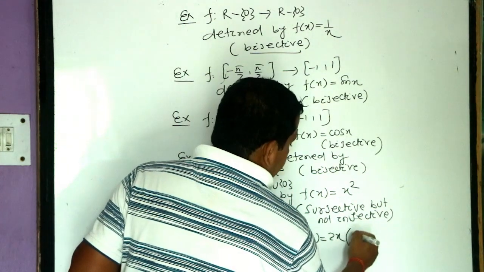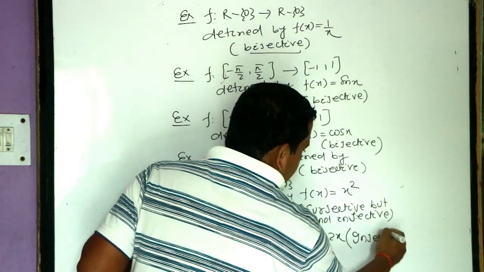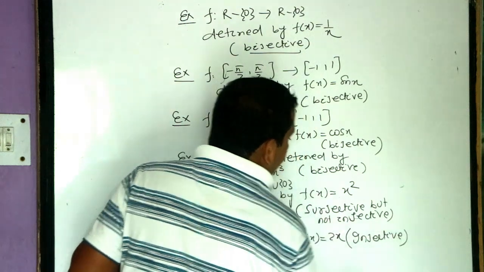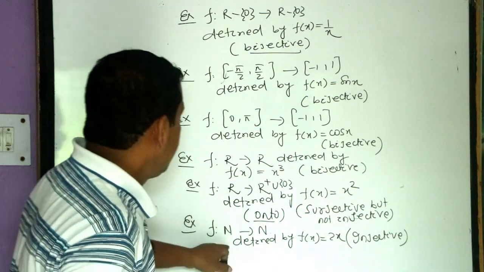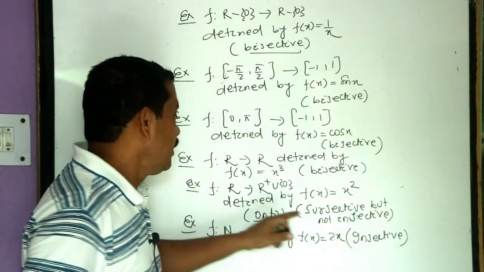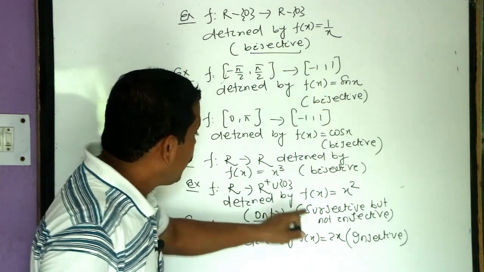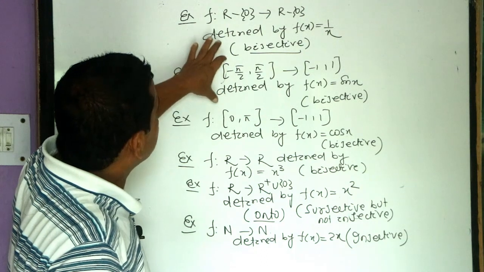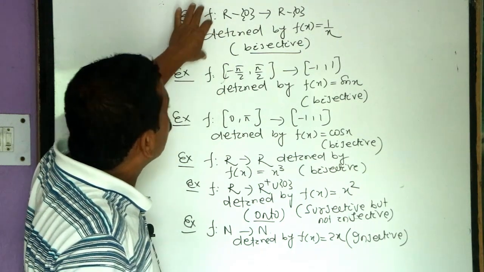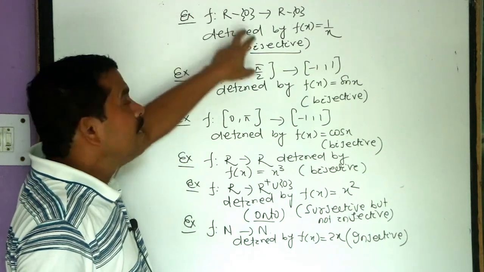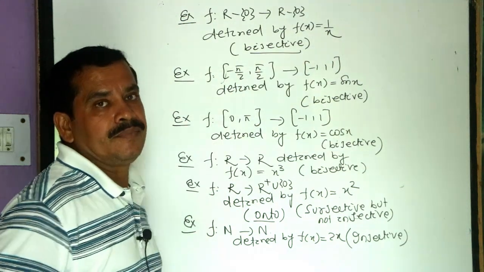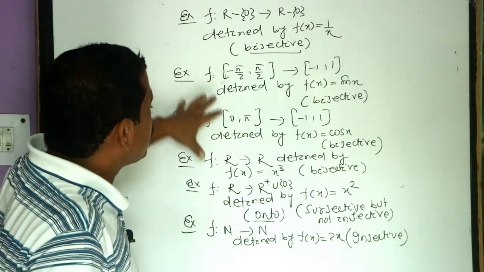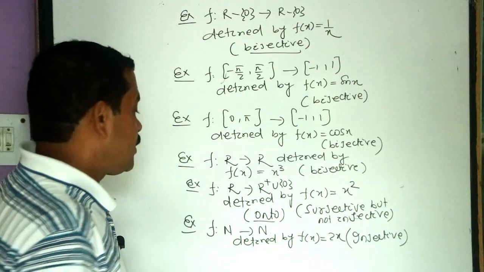This is only injective, but not surjective. But these are the examples of functions which are both 1-1 and onto, surjective and also injective, that is called bijective. Those are the examples of different kinds of functions.